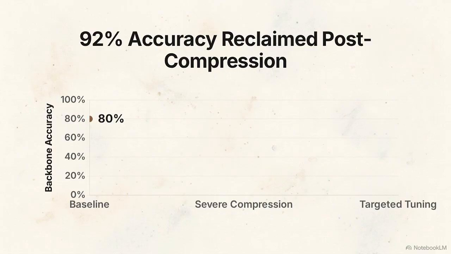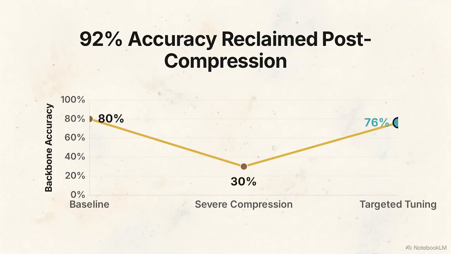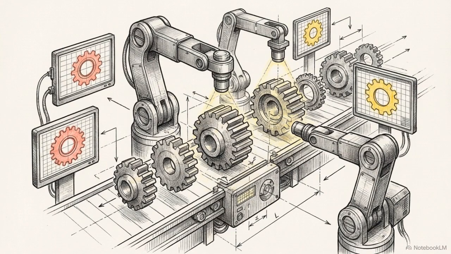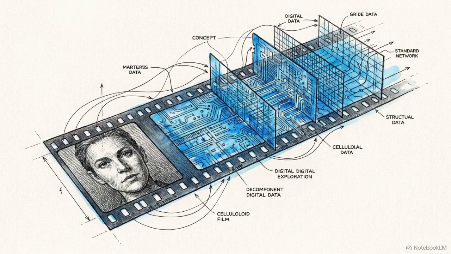On benchmarks like ImageNet and COCO, this targeted fine-tuning recovers up to 92% of the backbone accuracy that was originally destroyed by severe compression. Prioritizing mathematical edge gradients over perceptual human smoothness scales enterprise machine vision effectively on highly compressed data. The architecture extends beyond static JPEGs to address the temporal complexity of MPEG and H.264 video streams.